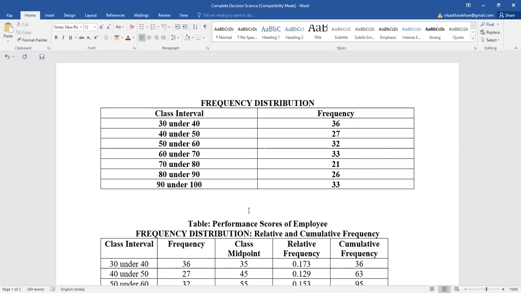According to the given data, the frequency for 30 under 40 is 36. Similarly, the frequency for 40 under 50 is 27, 50 under 60, 32, 60 under 70, 33, 70 under 80, 21, 80 under 90, 26, and 90 under 100 is 33.